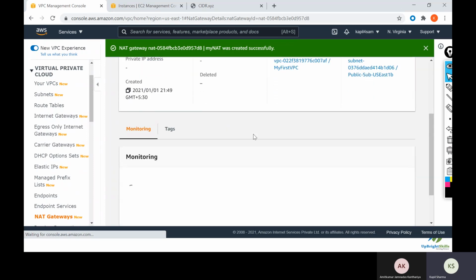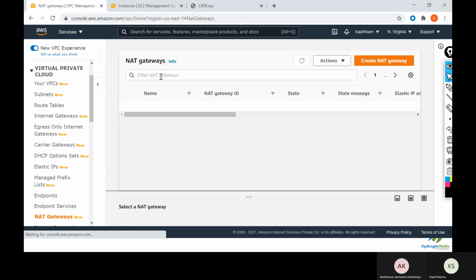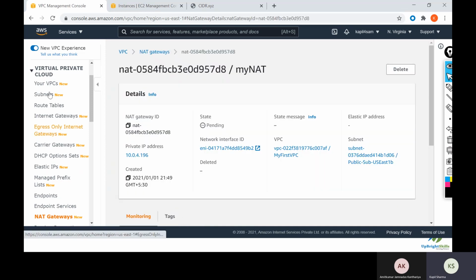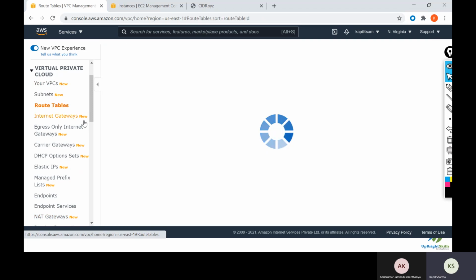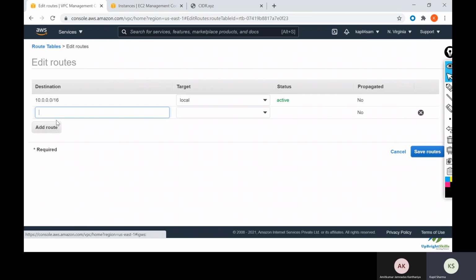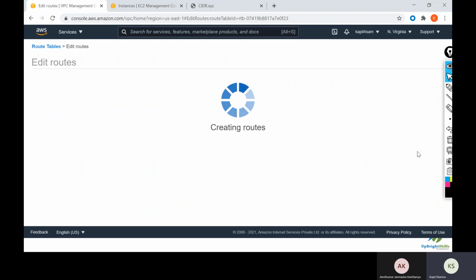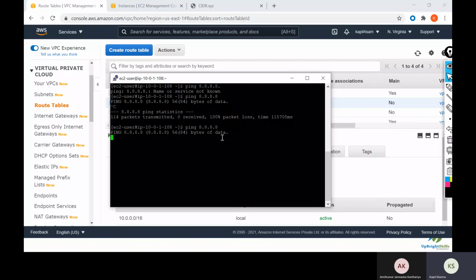So now this NAT gateway is attached to the VPC. We need to attach this to the VPC. Action. Okay, there is no attachment required. We will go straight to subnets, then route tables, the private route table, routes, edit routes, add route 0.0.0.0/0, choose NAT gateway, select the NAT gateway and click on save routes. Now we will check whether we are able to ping or not.